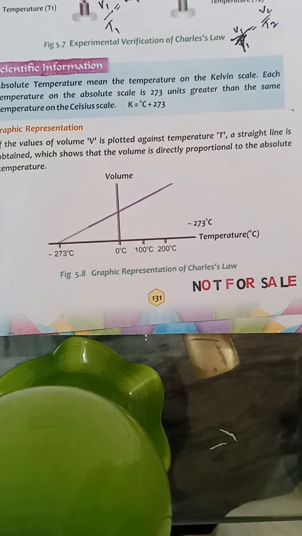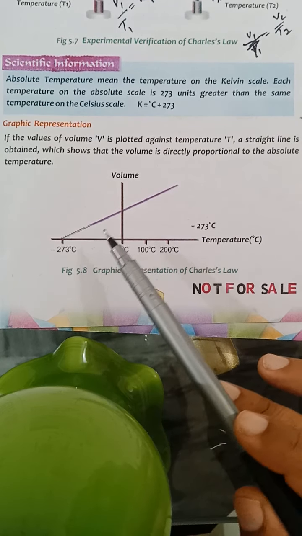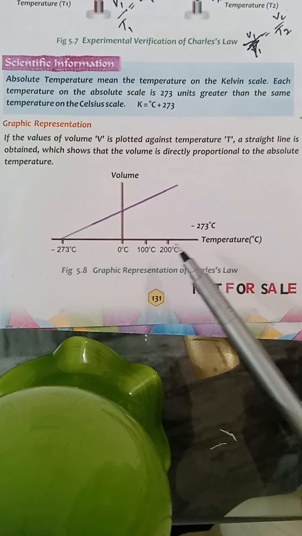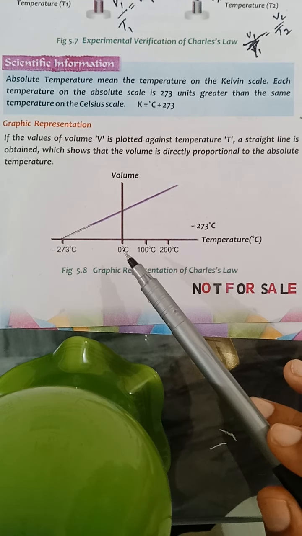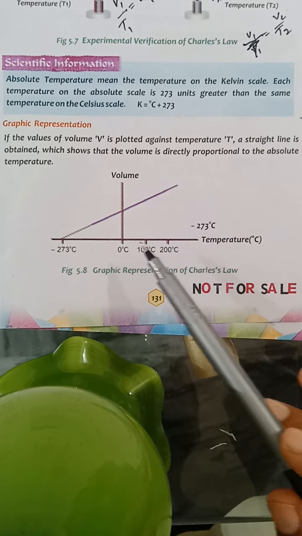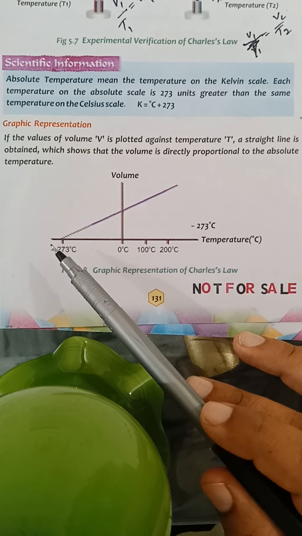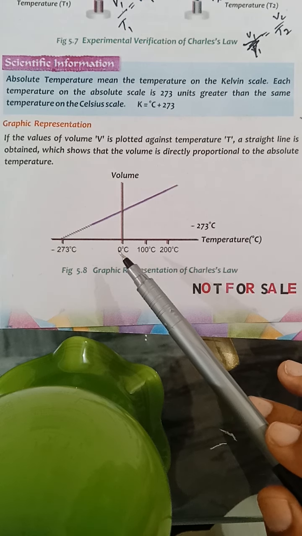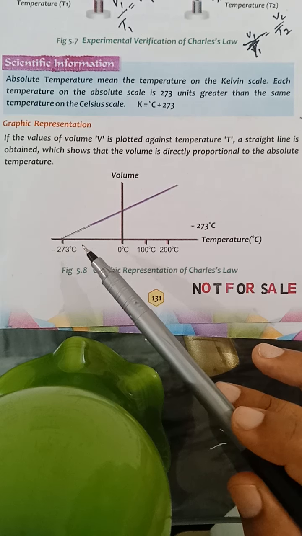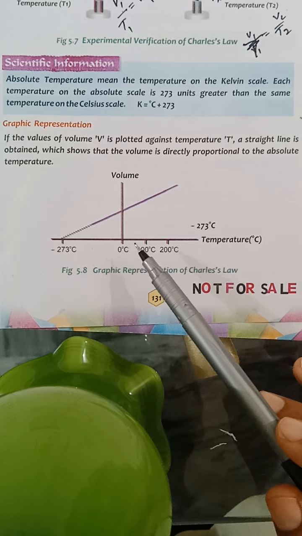The graphical representation of Charles' law. Let's take volume on the y-axis and temperature on the x-axis. At 0 degrees centigrade, from left to right the temperature goes on increasing, while from right to left the temperature decreases. Here the temperature is 0 degrees centigrade. On the left side the temperature decreases to minus degrees centigrade, while from left to right the temperature increases